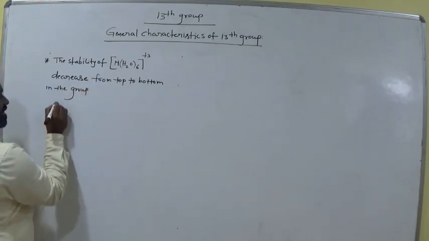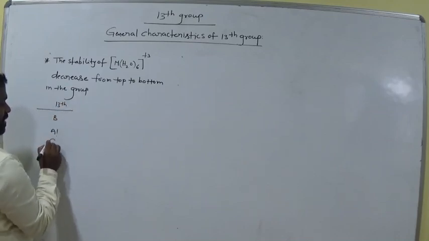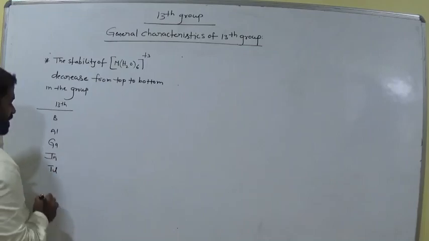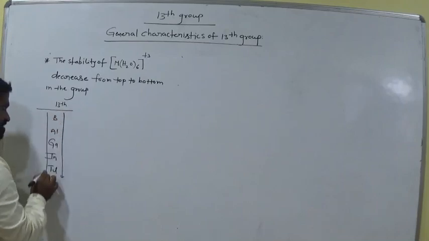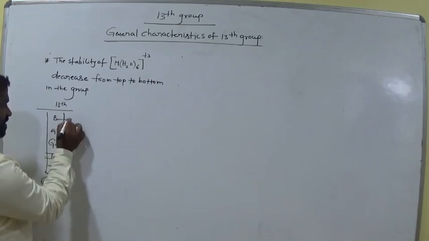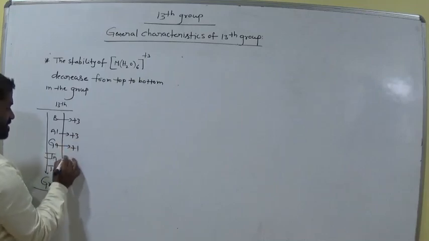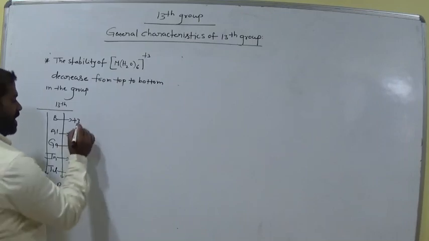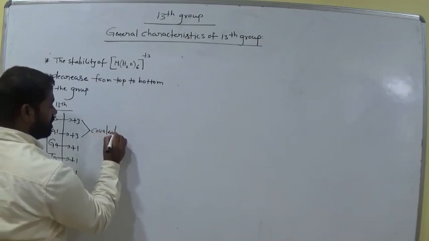That means in the 13th group, what is the order? First boron, aluminium, gallium, indium, thallium. From top to bottom, this column is called a group. So it mostly exhibits plus 3, and from here it exhibits plus 1. Plus 3 mostly prefers covalent nature, am I right?